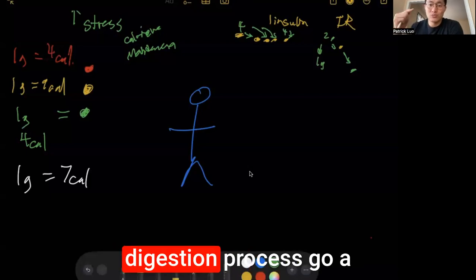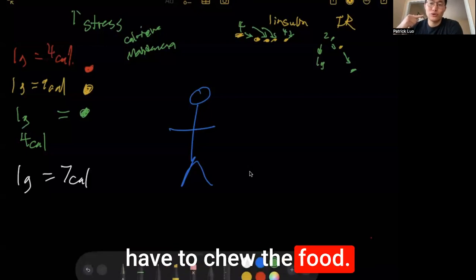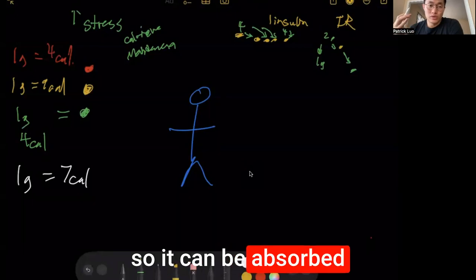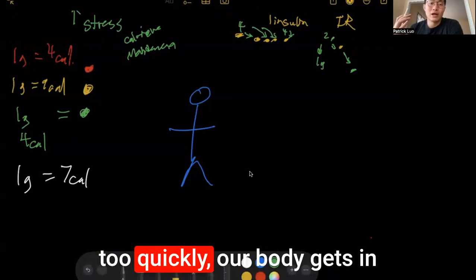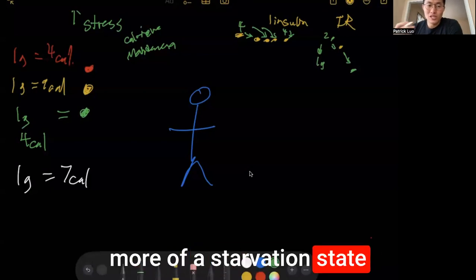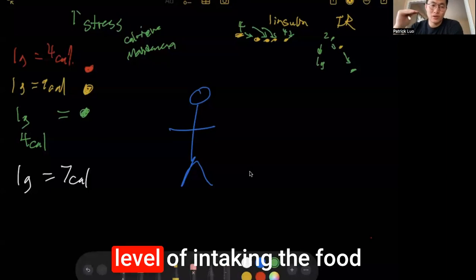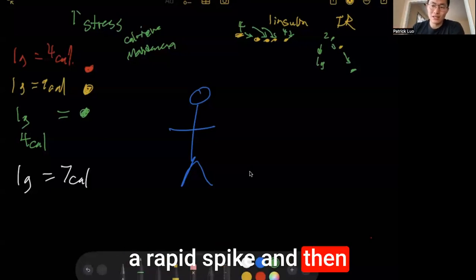It makes the digestion process go a lot faster because we're reducing the amount of time that we actually have to chew the food and get it sent to the rest of our body. So it can be absorbed a lot more quickly. And if it's absorbed too quickly, our body gets into more of a starvation state because it prefers a straight, succinct, easier level of intaking and digesting food. If it happens too quickly, you have a rapid spike and then a rapid drop.